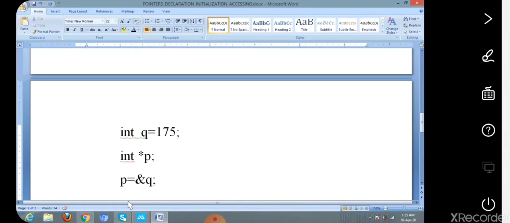Okay, so this is the initialization of pointer. Here p is the pointer variable which holds the address of another integer variable q. Here q is the normal variable. Okay, and this is the declaration of pointers, and this is the initialization of pointers.